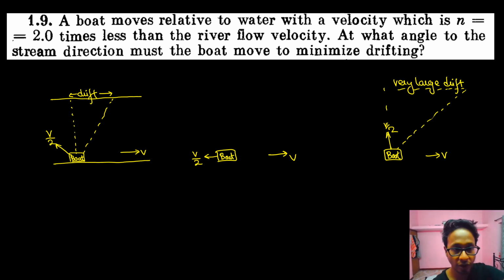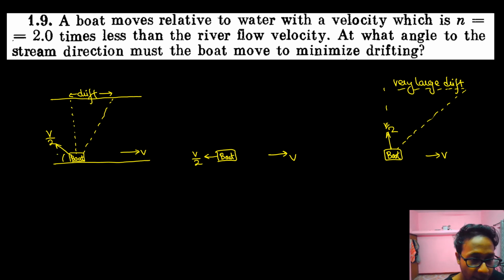Now the question is, what should be the angle of this v by 2 velocity or capacity of the engine of the boat? What should be this angle theta, so that this distance or this drift is minimum? See out here, the theta must be balanced in such a way that the time taken to cross the river is balanced, and while the time taken to cross the river is balanced, this drift is also balanced. That means the horizontal component of velocity should be minimum, and time should also be minimum. If we keep the horizontal component of velocity at absolute minimum, then time gets to maximum value. At infinity also it would never reach the opposite shore.